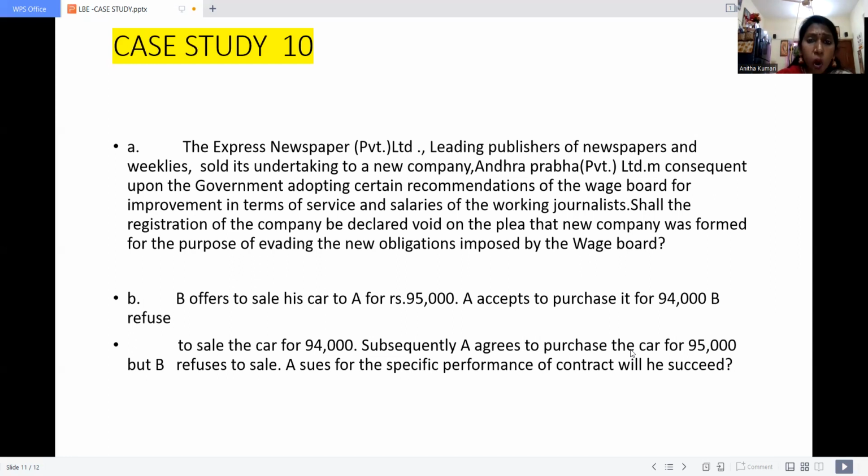Always you have to correlate the concept you have studied, and you have to give your own answer, and it must be relevant and appropriate to the concept. That is very much important.